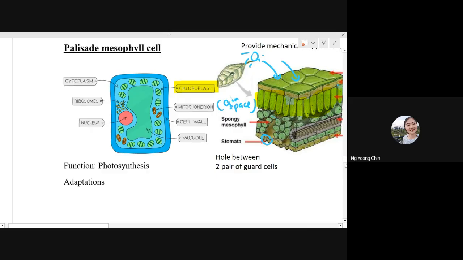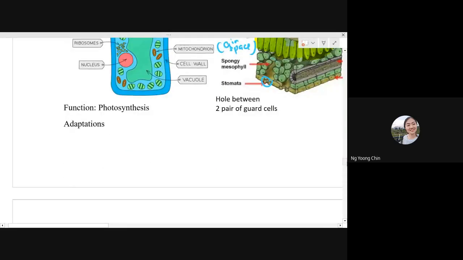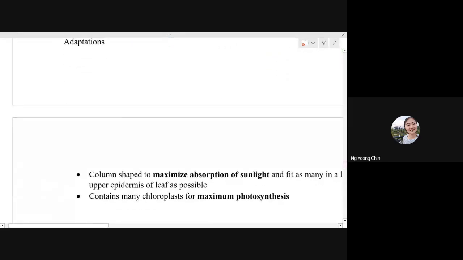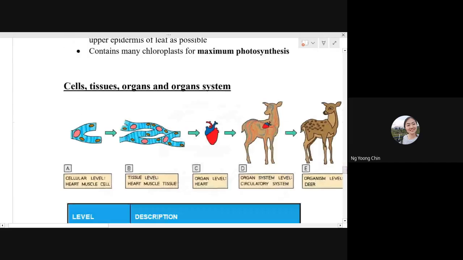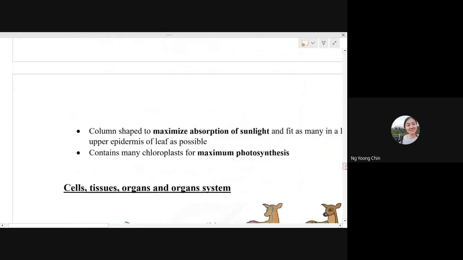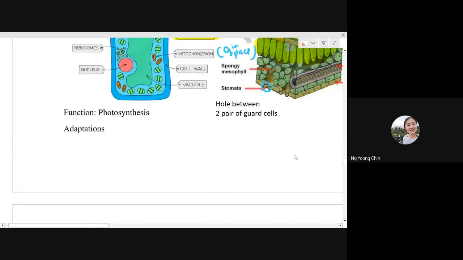Okay, so thank you for the homework that I received today. Next week we will discuss the homework, which is related to this kind of plant cell. Next week we'll finish 2.2 and also go into 2.3. Hopefully by next week we can finish the whole chapter 3 and then I'll give you some past year questions to attempt. So that's all for today. I will send the homework in the group later.